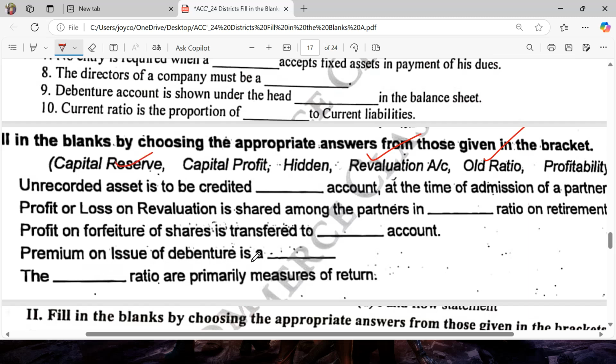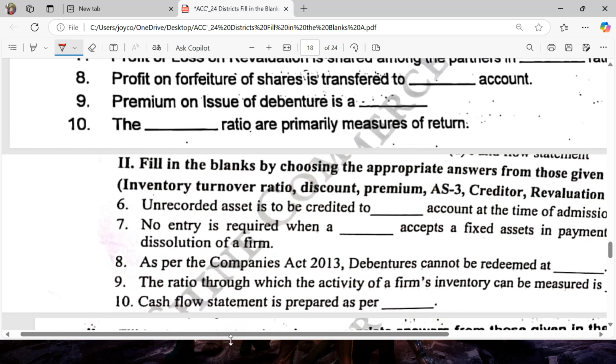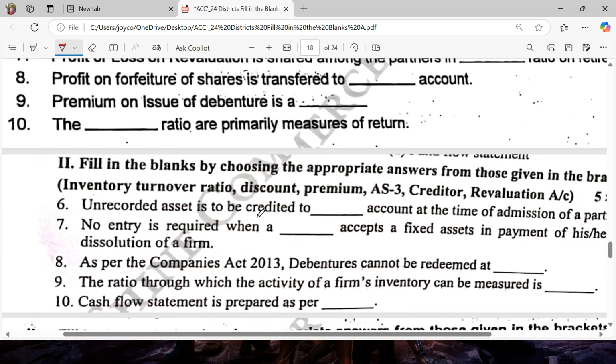Premium on issue of debenture is a capital profit. The return ratio primarily measures the rate of return, profitability. Okay, next one. Unrecorded asset is to be credited to the revaluation account at the time of admission of a partner. No entry is required when a creditor accepts a fixed asset in payment of his dues. As per the company's statute, debentures cannot be redeemed at a discount.